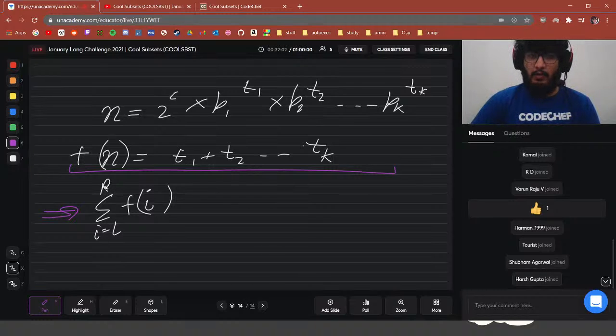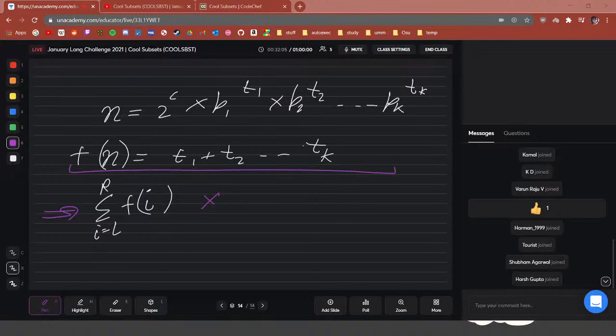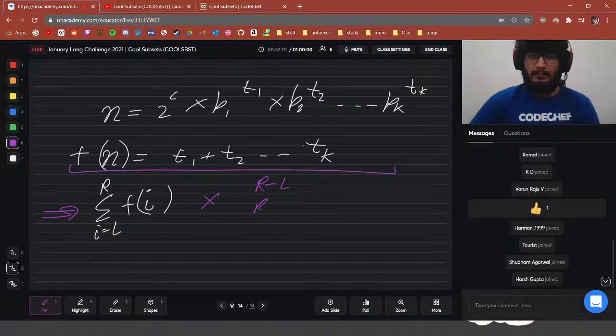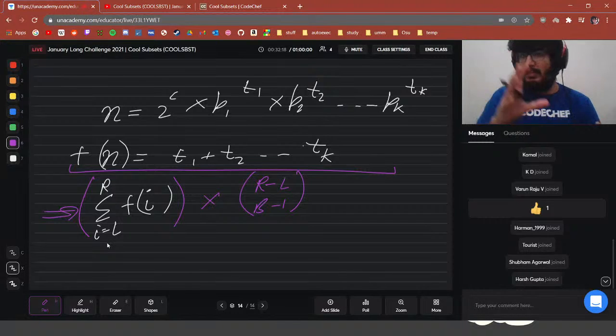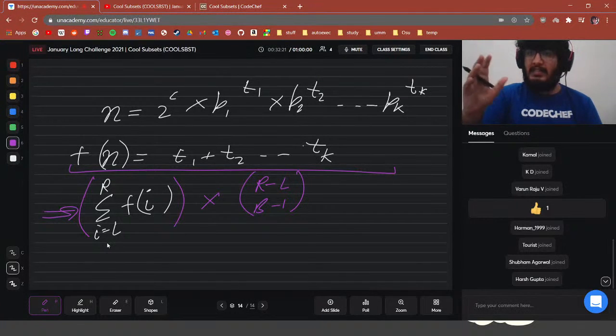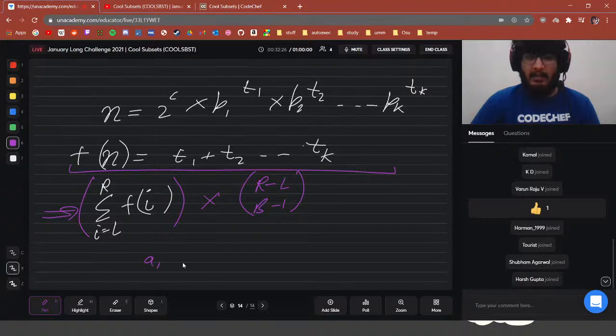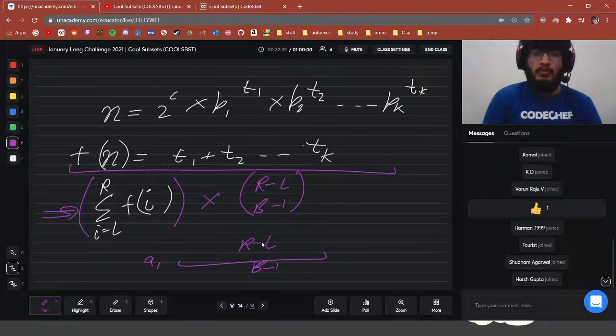This is the final value that is contributed to the answer according to case 4: the summation of Fi for i equal to L to R, into R minus L choose B minus 1. Because if we select a1 in our subset, then we can select all of the other numbers: we have B minus 1 choices to make, and R minus L numbers to fill them from. So we have R minus L choose B minus 1 on the right hand side and the sum of Fi's on the left hand side. This is the answer that contributes to the fourth case.